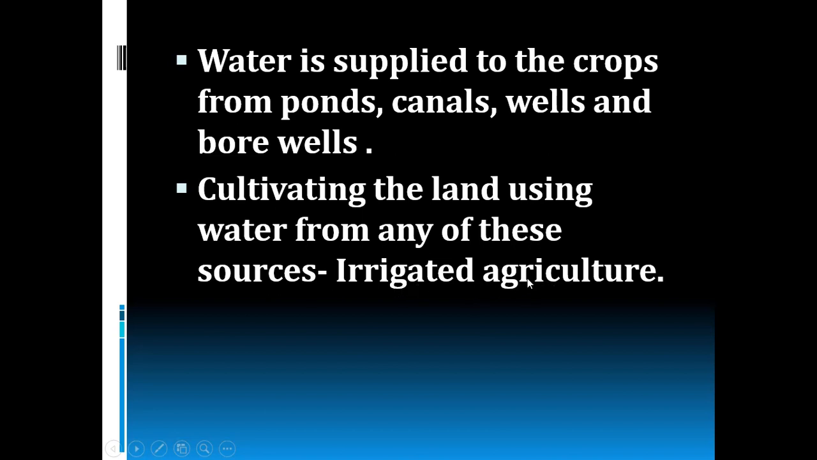So what is the irrigated agriculture? Cultivating the land using water from any of the water sources such as pond, canals, wells and bore wells. Understood, children?